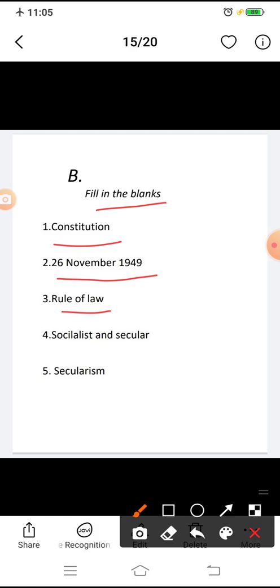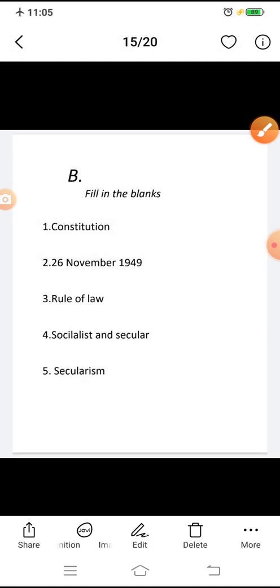Question 5: dash means that the Indian state is impartial towards all religions. The answer is secularism means that the Indian state is impartial towards all religions. I hope you understood all answers very well.